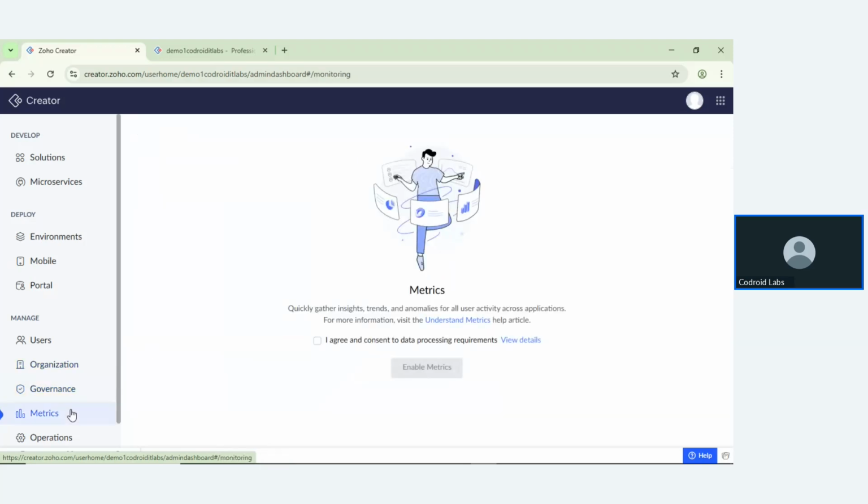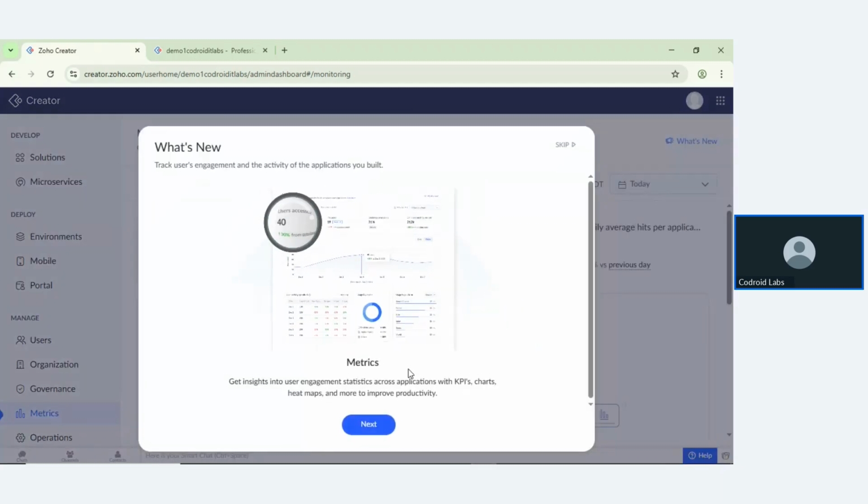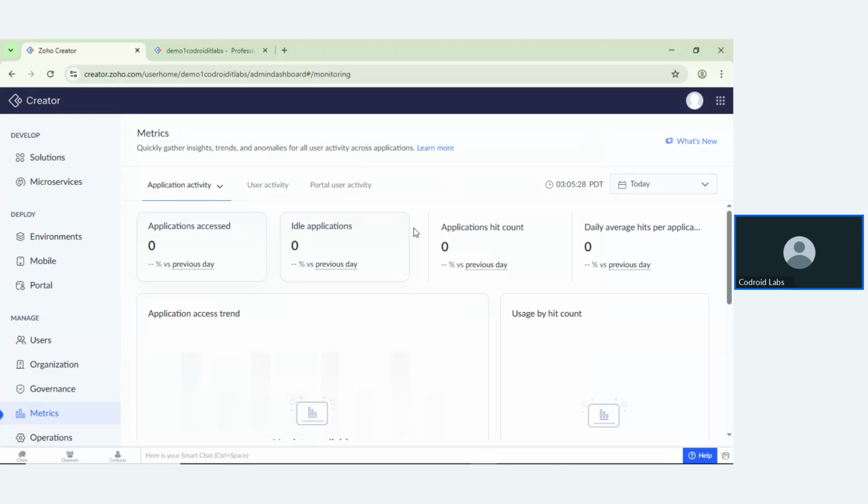If you want to see how many users logged in to the applications and how many activities were done inside Zoho Creator, that is also feasible. Here is a dashboard where you can see how many applications are accessed, idle time, application hit count, and daily average hits.